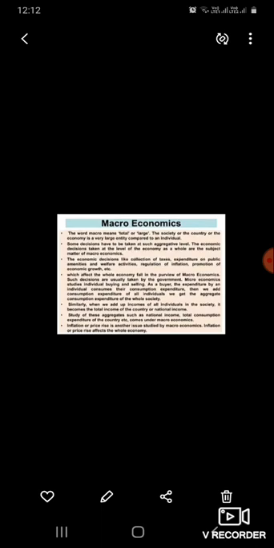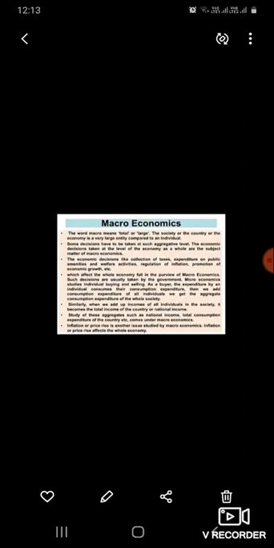Some decisions have to be taken at such an aggregative level. The economic decisions taken at the level of the economy as a whole are the subject matter of macroeconomics. The whole economy, a country's economy, the national income. Like this, we study the whole economy of a country, the whole economy of a society. That is known as macroeconomics.